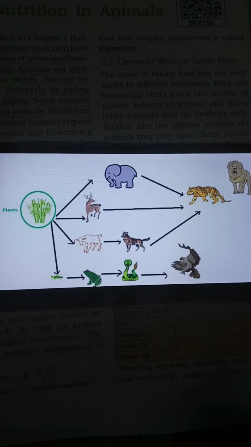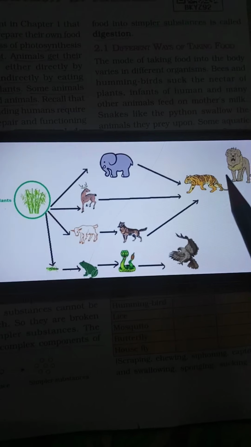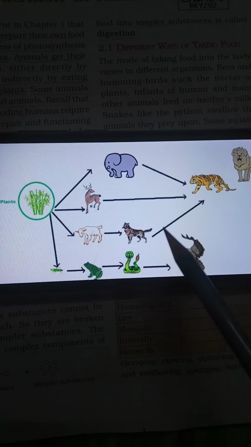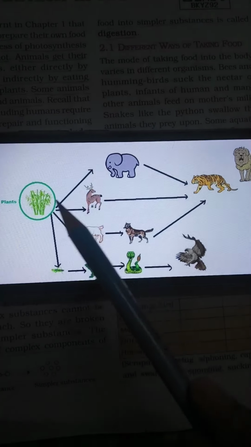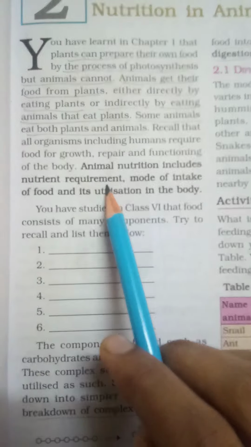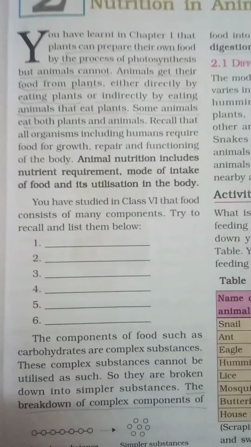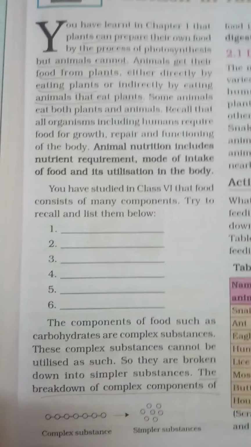These are directly dependent on plants, but tiger, lion, eagle and wolf are indirectly dependent on plants. Tiger eats deer, deer eats plants, so tiger is also indirectly dependent on plants. Animal nutrition includes nutrient requirement, mode of intake of food, and its utilization in the body.